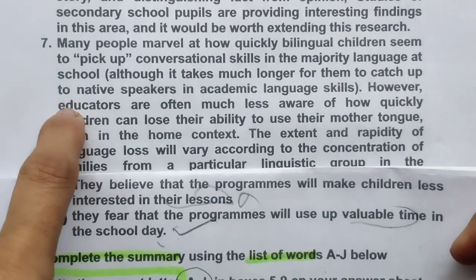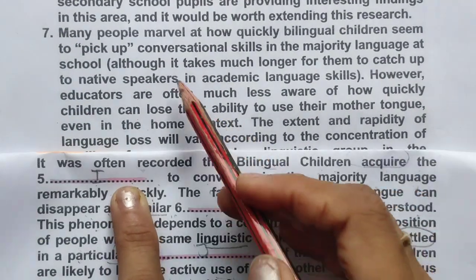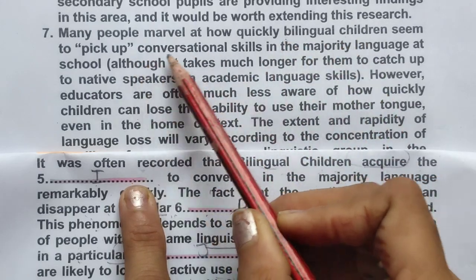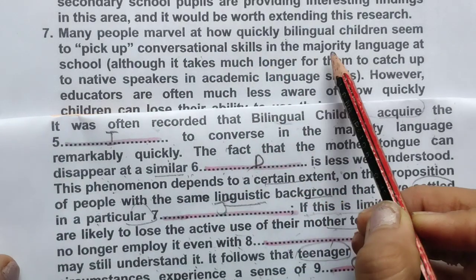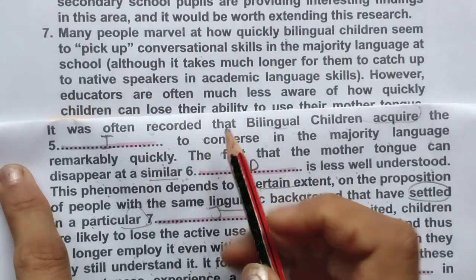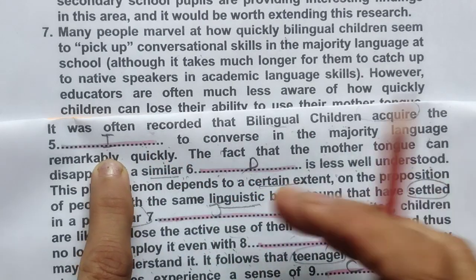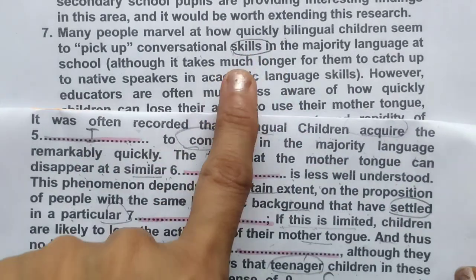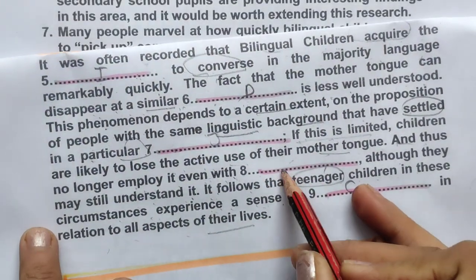This is the paragraph relating to this. Bilingual children, they are talking about, seem to pick up conversational skill in the majority language at school. So children acquire the language, acquire the skills. Conversation is there, skills, instead of skill what we have written, ability. Okay, but we are looking for this number.